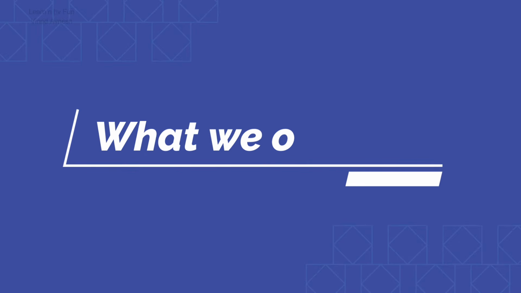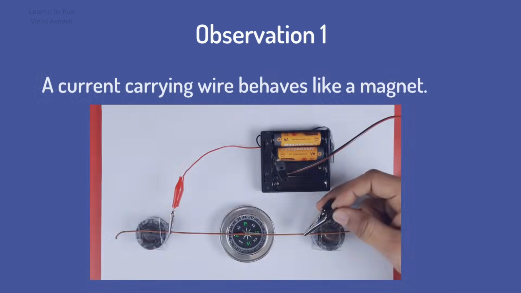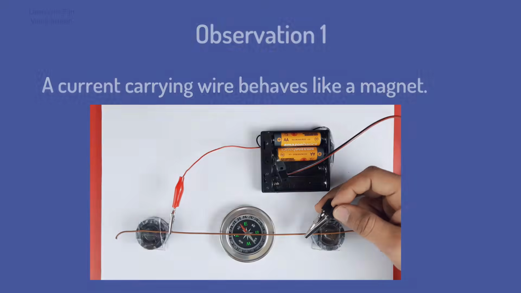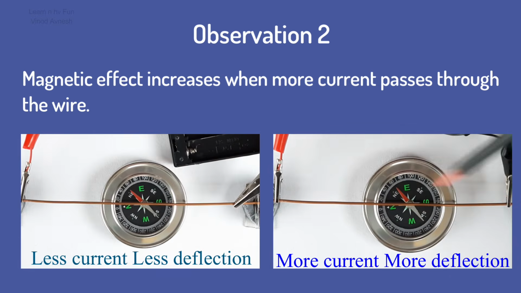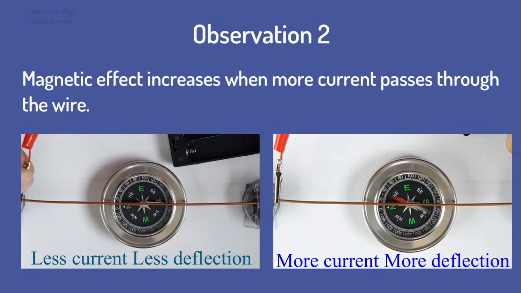Let's summarize all the observations of this activity. Number 1. A current carrying wire creates a magnetic field around itself, or we can say a current carrying wire behaves like a magnet. Number 2. Magnetic field strength is directly proportional to electric current. With increase in electric current, magnetic effect also increases.